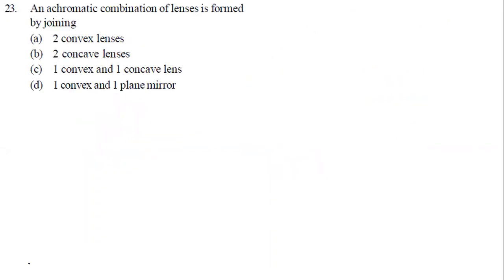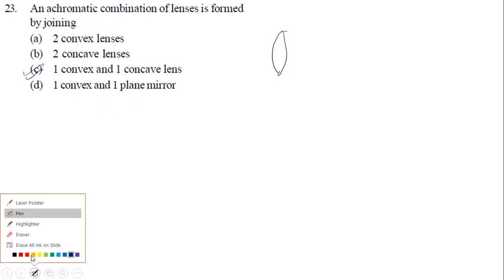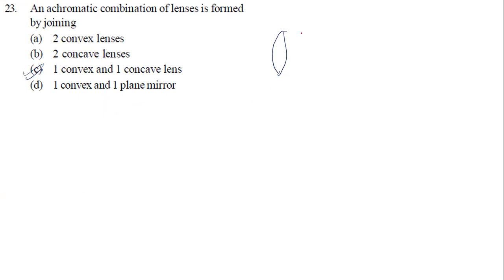Question number 23. For an achromatic combination, the lenses are formed by joining what now? I told you already, achromatic aberration means a combination which gives us all the light rays focusing on a single point. To have this, we always need one convex lens and one concave lens. It should be this combination for an achromatic combination.